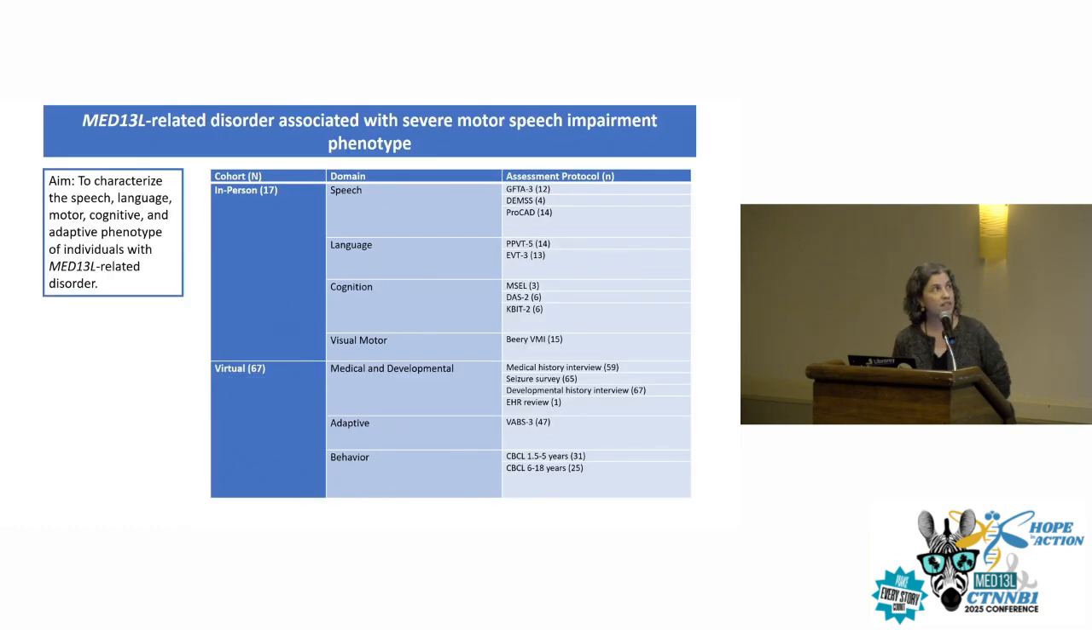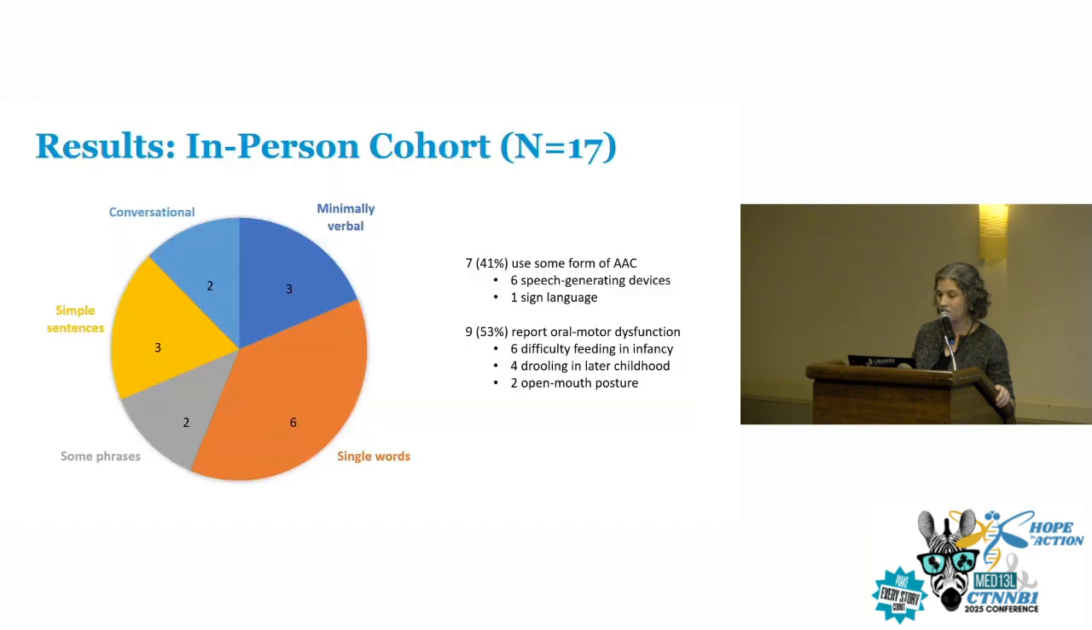So the aim of this study was to characterize the speech, language, motor, cognitive, and adaptive phenotype of individuals with MED13L related disorder. And I kind of alluded before that we had 2 different cohorts. So we had an in-person cohort of 17 individuals, 16 of whom we recruited at that meeting, and another one who I followed clinically, and then the virtual cohort. And the virtual one was the larger Simons Searchlight cohort that I'm sure a lot of you have participated in. So, in the interest of time, I'm going to skip ahead a little bit to the take-home messages.